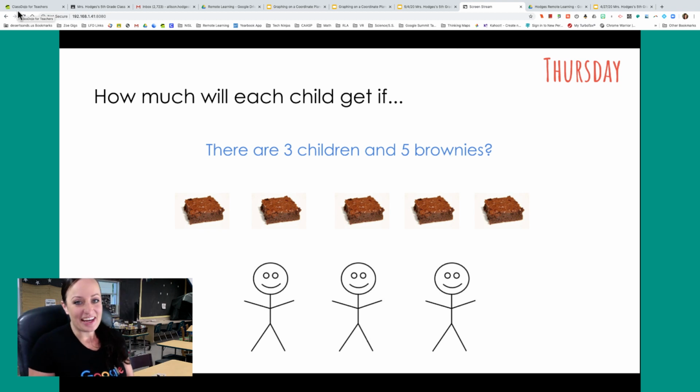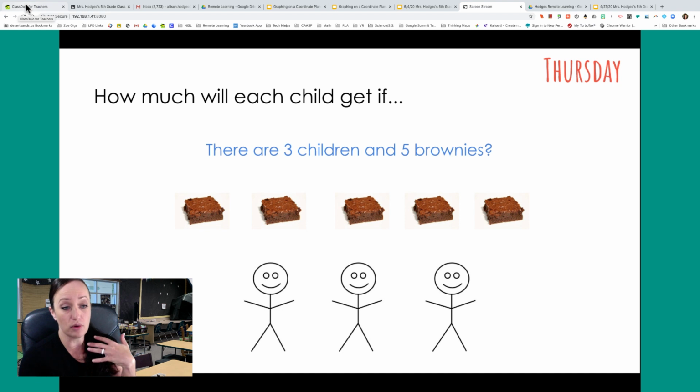All right, so we have a problem here that we've done similar problems to, where we're sharing food. Brownies are one of my favorite foods. When I was pregnant, it was one of those things that I could eat all of them all by myself. All right, so we have 3 kids and we have 5 brownies. Well, I can already tell they're going to get more than just one brownie because there are more brownies than there are people, right? So I want to approach this, since it's been a couple of days that we've been practicing this,